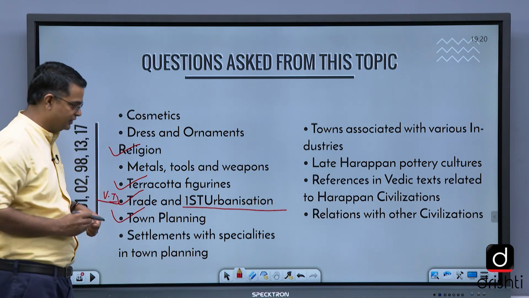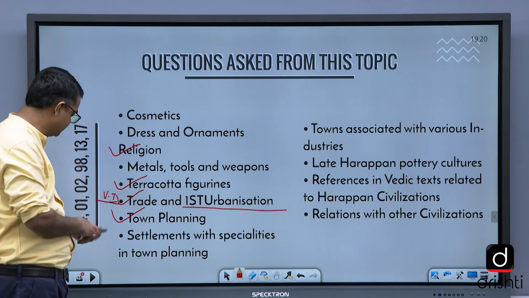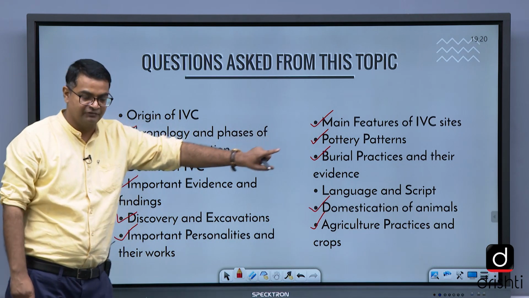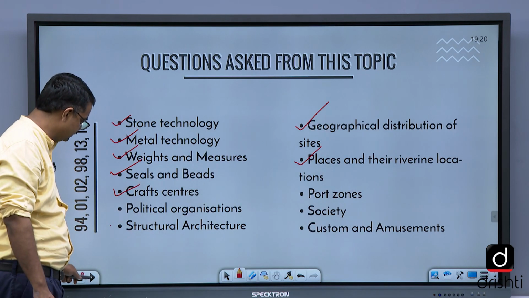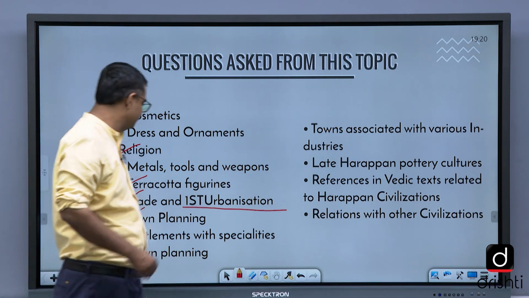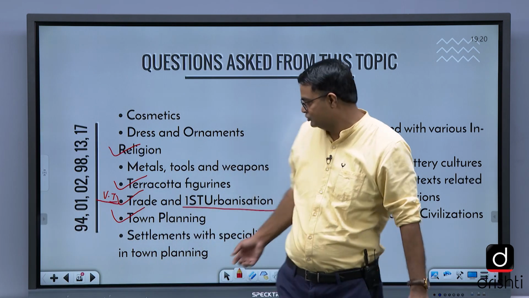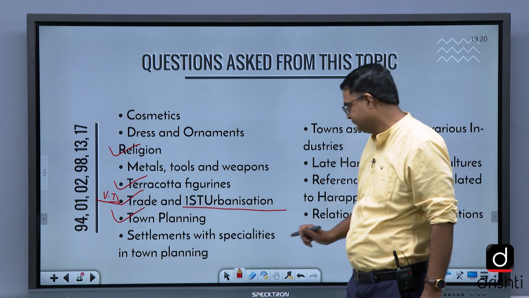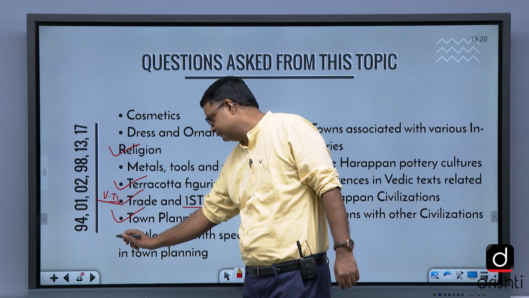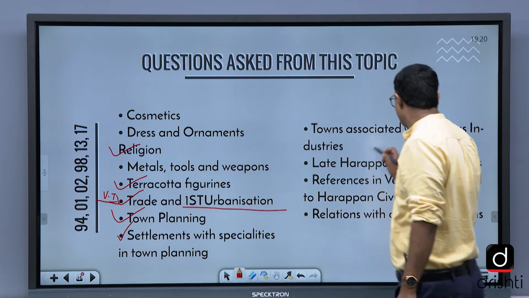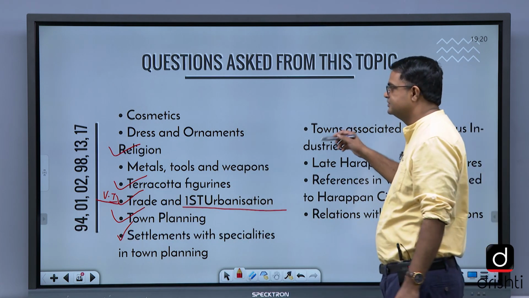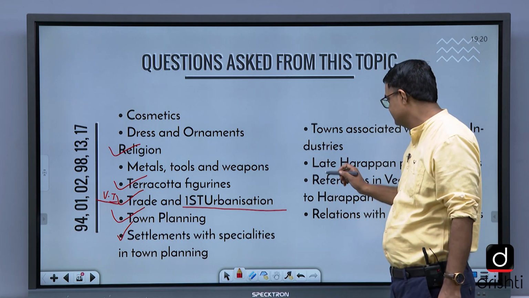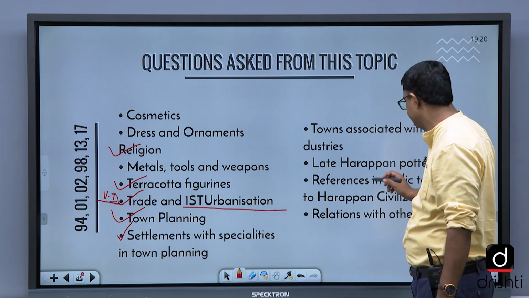The main features of the Indus Valley civilization that I was discussing with you in this slide, these are the main features. Town planning, structure, urbanization, trade is happening. Then secular culture, settlements with specialities of town planning. Towns associated with various industries. What all industries are located in which towns? This is also important.